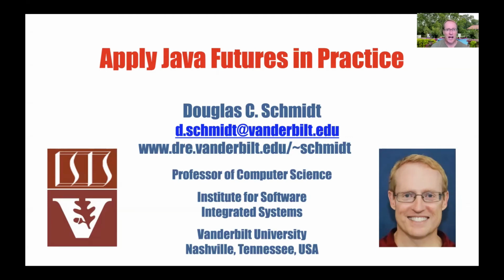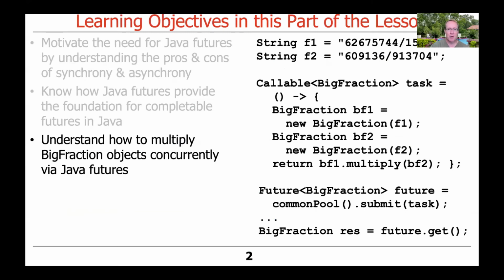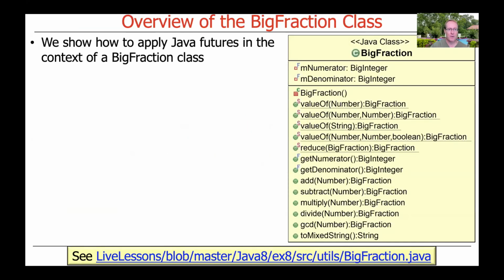So now that we've visualized Java futures, let's go ahead and show how you can apply them in practice. And we're going to use this, following on from the example we just visualized, to demonstrate how to multiply big fraction objects concurrently using Java futures and the Java executor service framework.